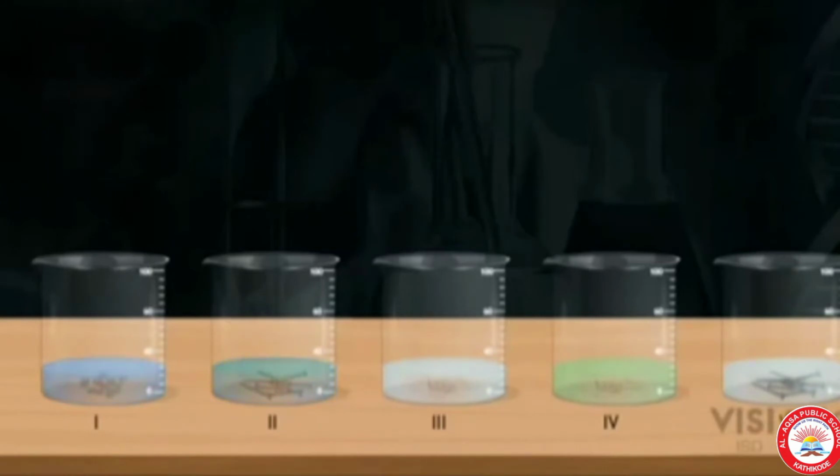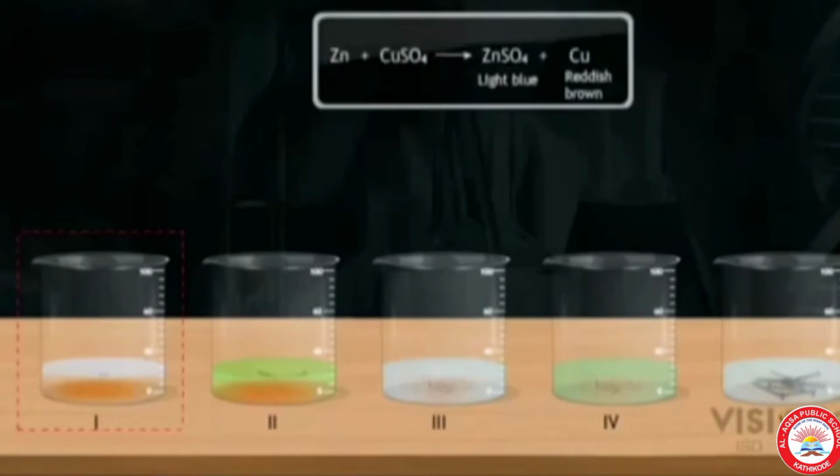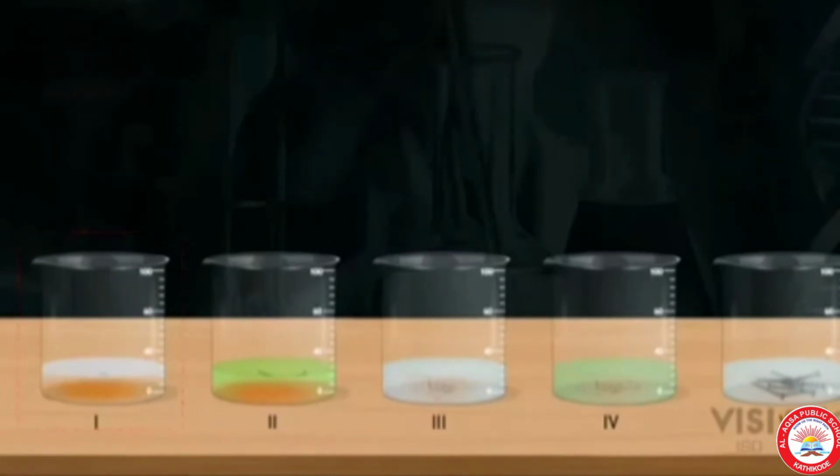What changes do you observe in the various beakers? We can see that color is changing in beaker 1 and 2. There is no change in 3, 4 and 5. In beaker 1, we took copper sulfate and we added zinc. Zinc is more reactive than copper. So, zinc displaces copper from the copper sulfate and forms zinc sulfate and copper deposited at the bottom.